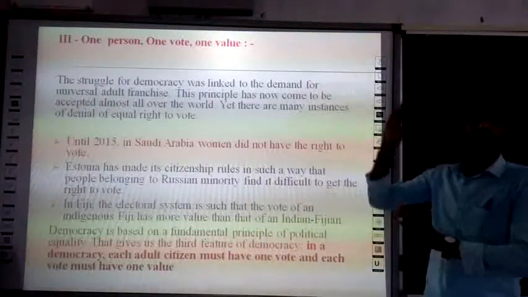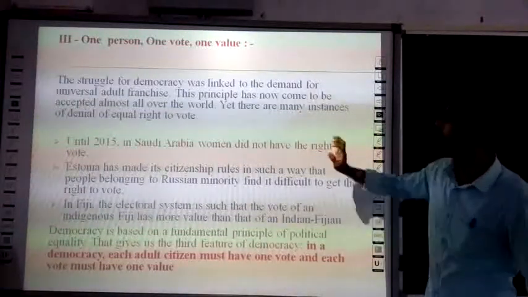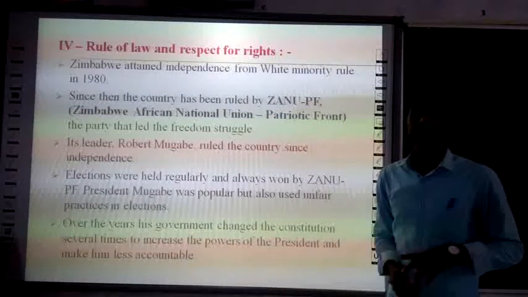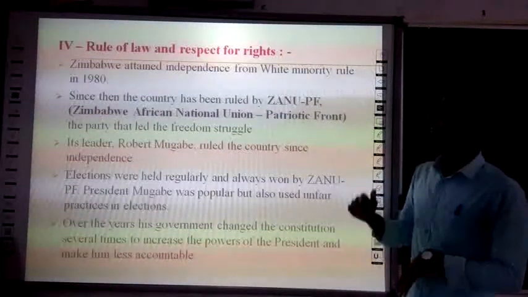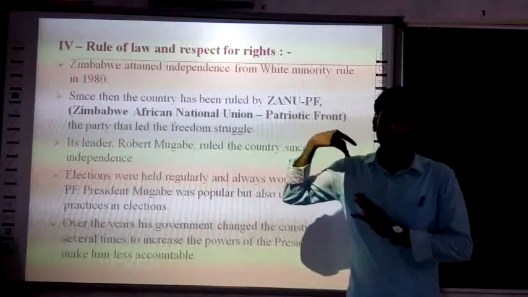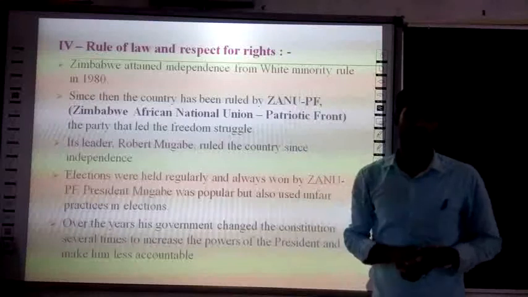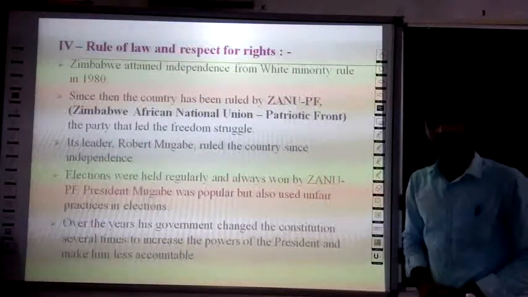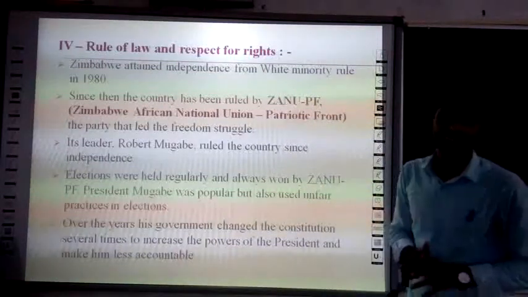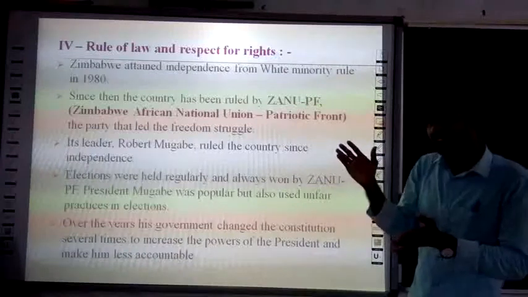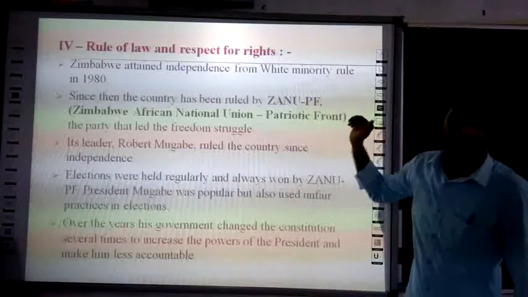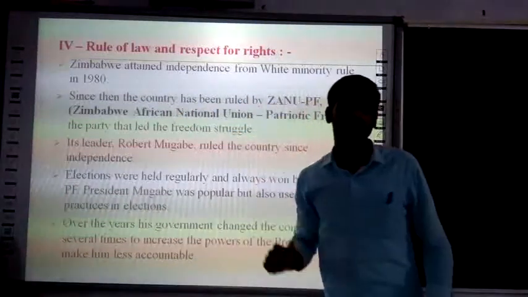So let us go to the fourth feature of democracy. Now let us learn about the fourth feature of democracy: rule of law and respect for rights. Here we are going to learn this feature with some examples from Zimbabwe. Zimbabwe attained freedom from the white minority in 1980. Since then, the country has been ruled by the ZANU-PF party, which led the freedom struggle.